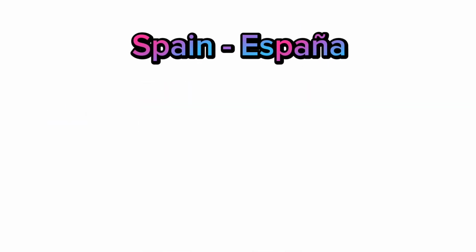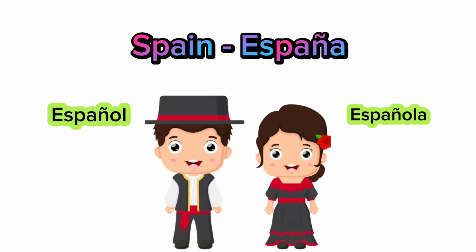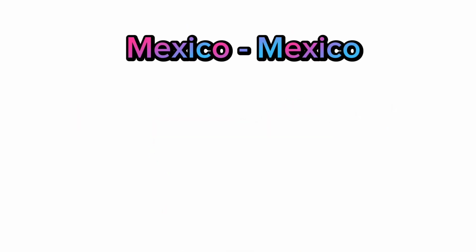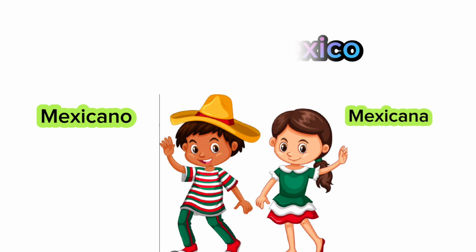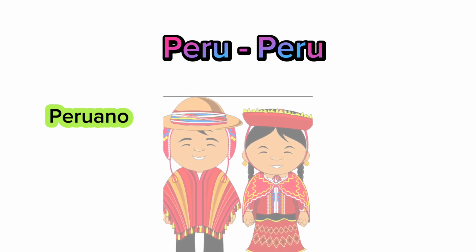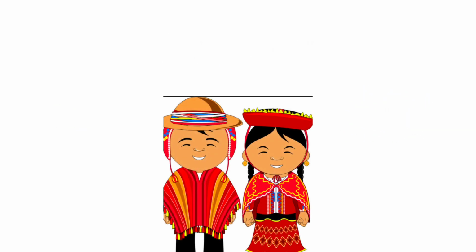Spain is known as España. Es español o es española. Mexico is known as Mexico. Es mexicano o es mexicana. Peru is Peru, peruano, peruana.